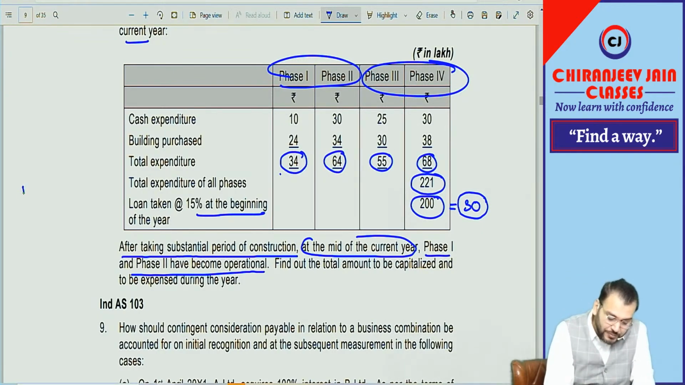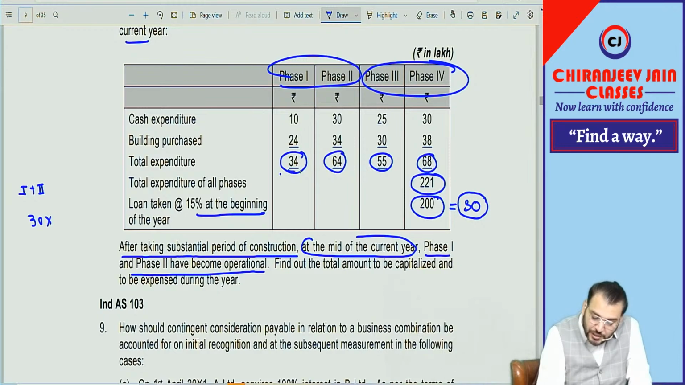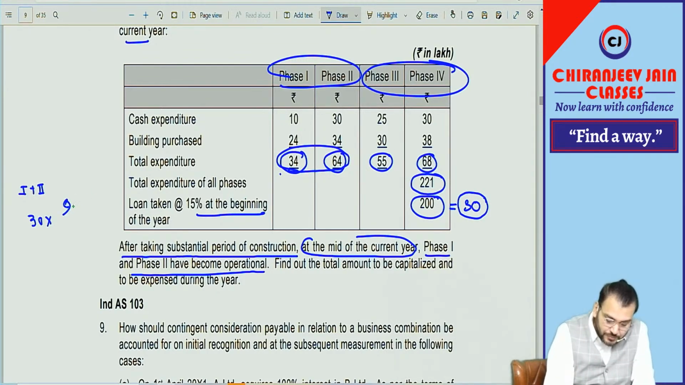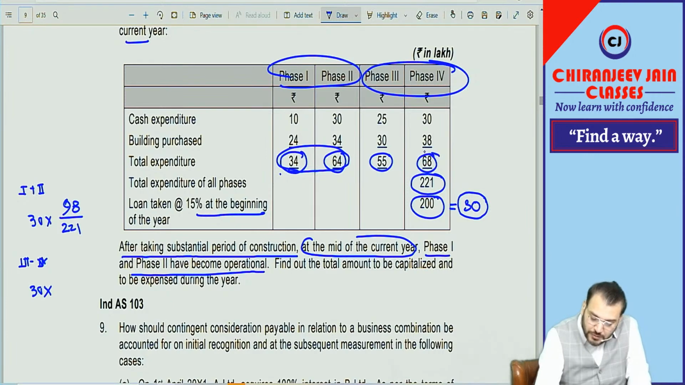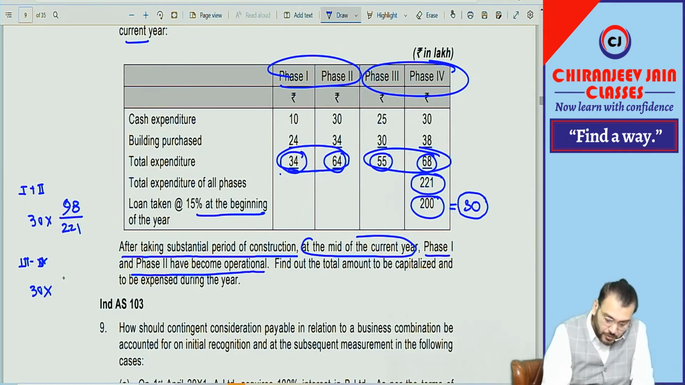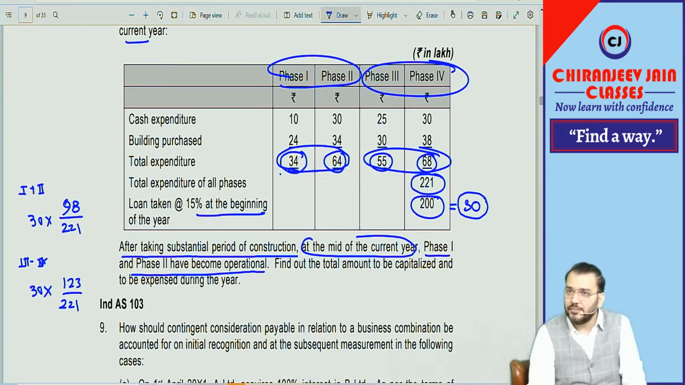So what you will do? Phase 1 and phase 2, it will be 30 lakh. How much expenditure done? 34 plus 64, how much? It will be 98 divided by 221. And phase 3 and phase 4, it will be 30 lakh into this plus this, how much? 123 divided by 221. So proportionately it will be allocated.